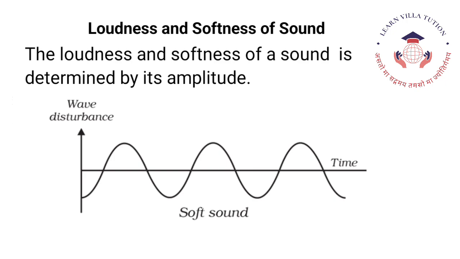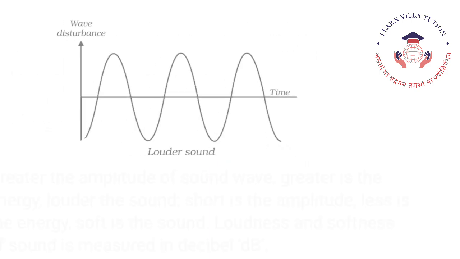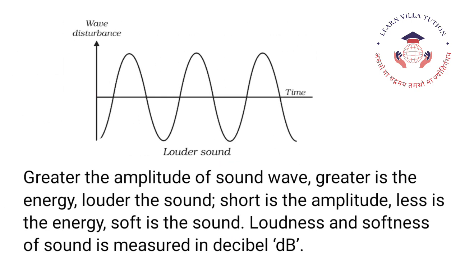Loudness and softness of sound. The loudness and softness of a sound is determined by its amplitude. Greater the amplitude of the sound wave, greater is the energy, louder the sound. Smaller the amplitude, less is the energy, softer is the sound. Loudness and softness of sound is measured in decibel, dB.